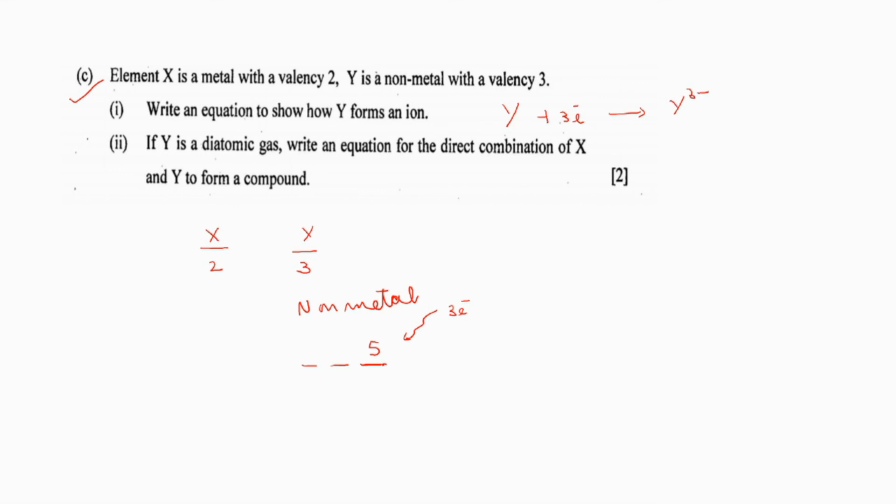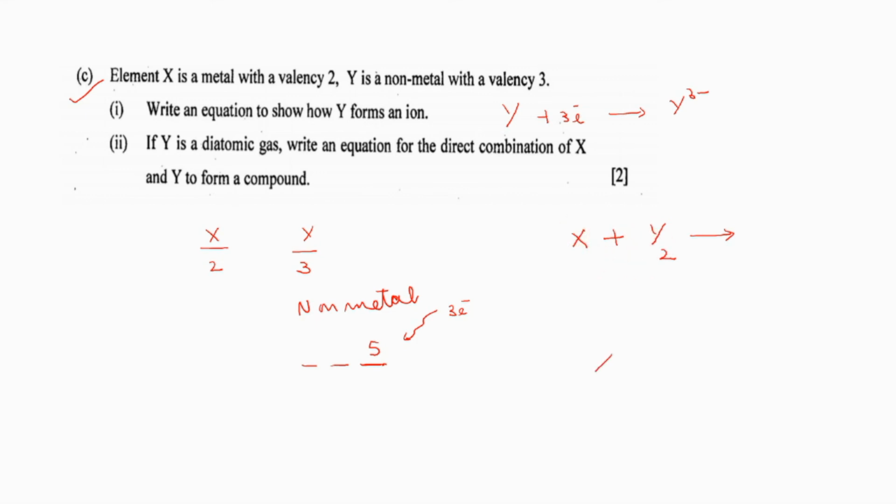Agreed? Now see this one. If Y is a diatomic gas, write an equation for the direct combination of X and Y to form a compound. Y is a diatomic gas they are telling. So how to write that? It is Y2. Then how will it be combining with X? X is a metal, so it will be monoatomic. It will be combining as such only. X plus Y2. So using the valency, you will have to find out the formula of this compound.